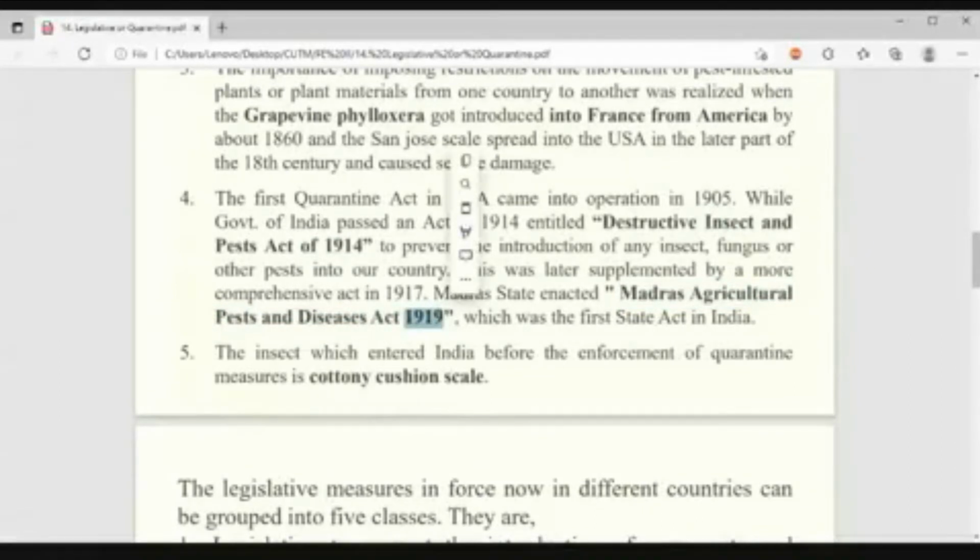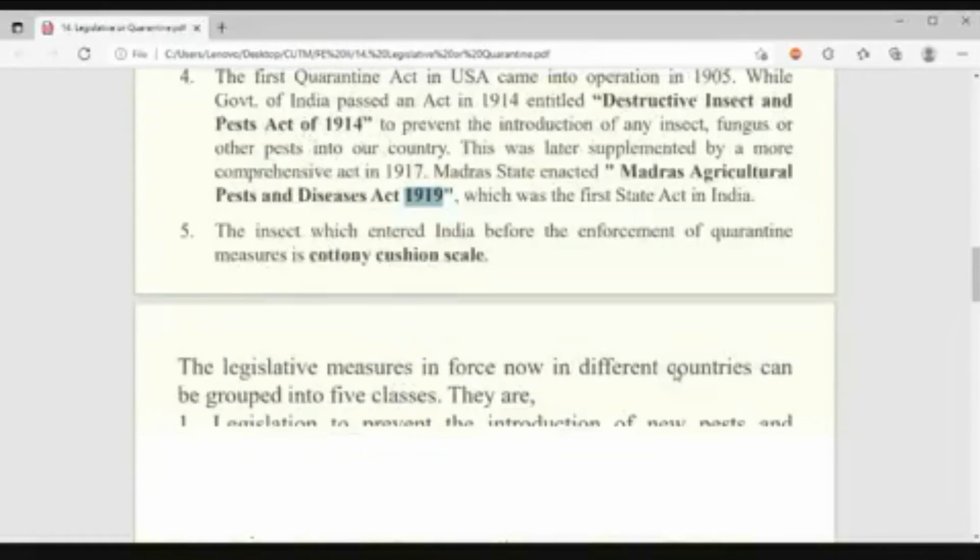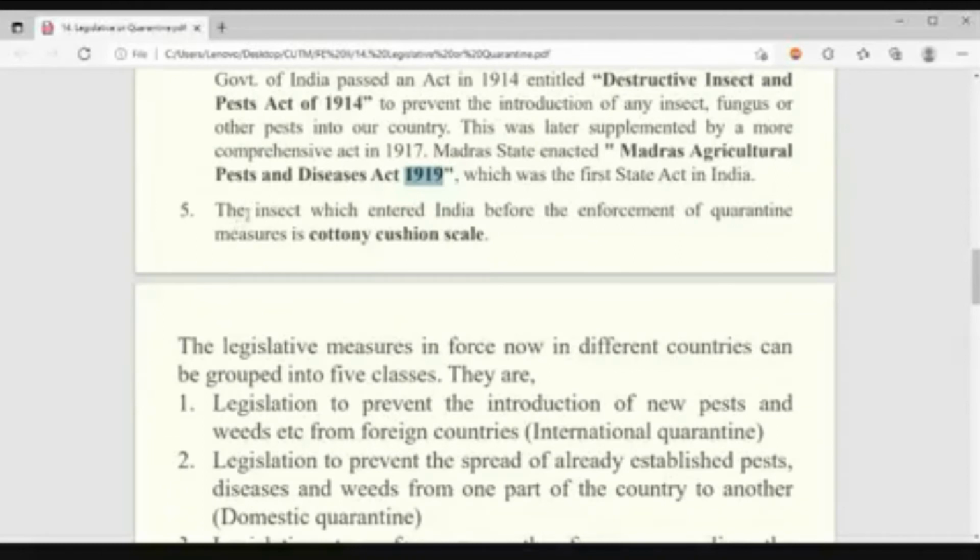Understood? The first Indian legislative Act is what? DIPA in 1914. The first Indian State Act is what? The Madras Agricultural Pest and Diseases Act. Understood clearly? Yes, sir. Or no? Okay. This one is important. You see, the insect which entered India before the enforcement of quarantine measures, that means before 1914, is the cottony cushion scale, which had already been introduced into India.